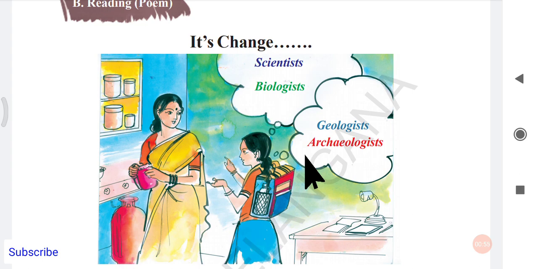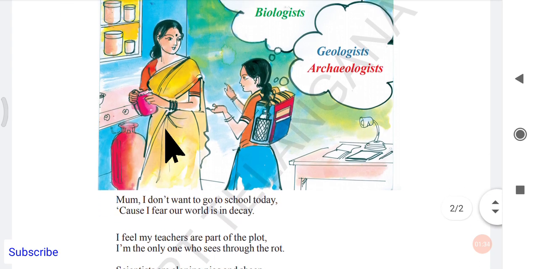Here in this picture we can see a kitchen, and in that kitchen there is a lady, the mom, and a daughter, a little girl. This indicates either she is telling or she is thinking. These small dots, you can see them, right? So this girl is thinking or speaking about scientists, biologists, geologists, and archaeologists. She is discussing all these things with her mother. Let us see what she is discussing in the poem.